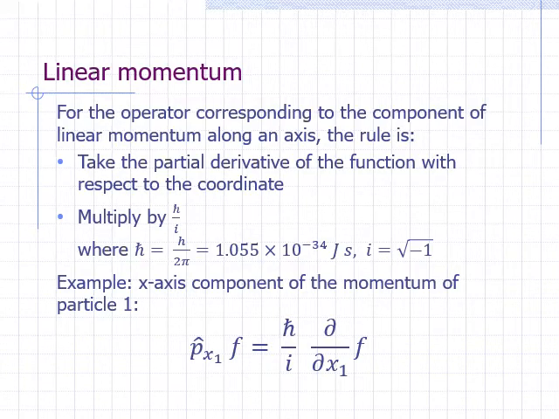Whenever we deal with functions that depend on more than one independent variable, we have to use partial derivatives. The partial derivative with respect to one of the variables is just the derivative if you were to assume that all the other independent variables are held constant. Note that instead of the letter d, we use this symbol, which sort of looks like a d. It's called the partial symbol.